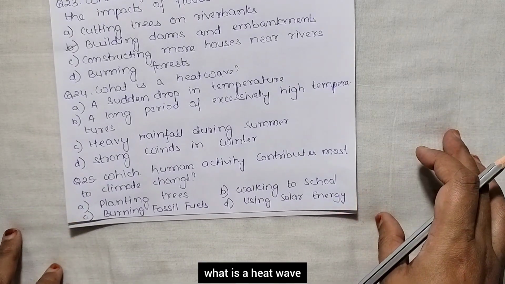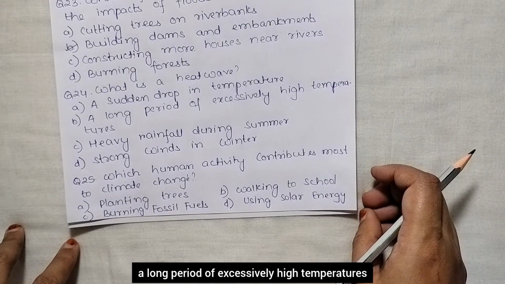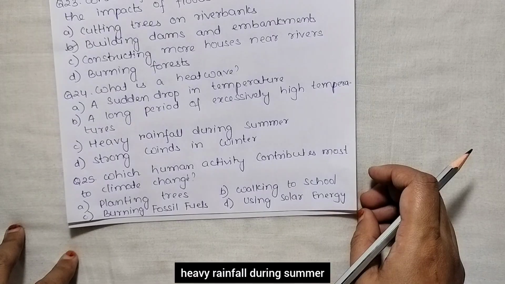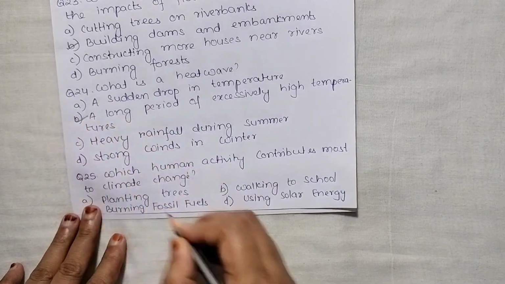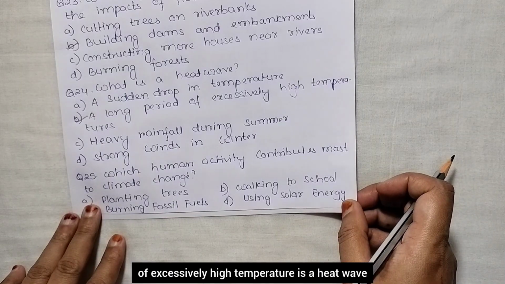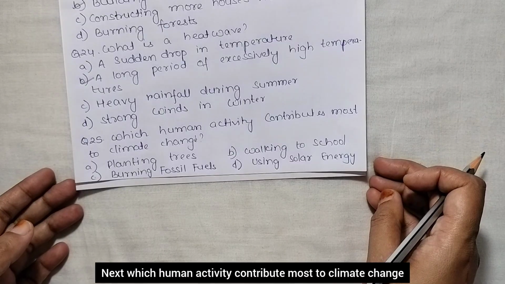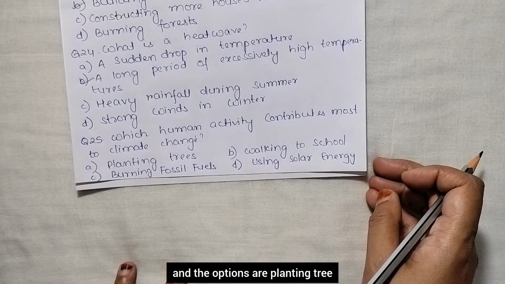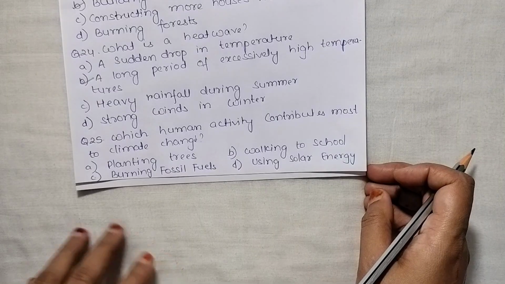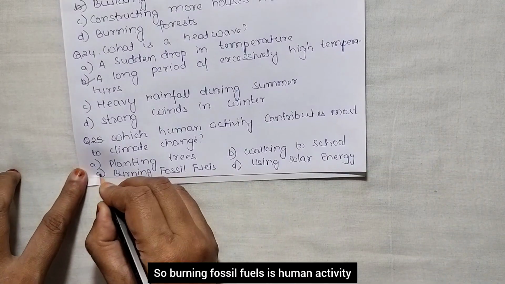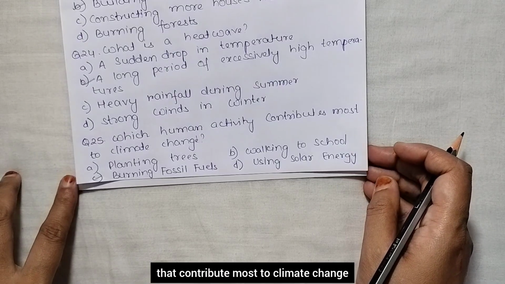Next, what is a heat wave? A sudden drop in temperature, a long period of excessively high temperatures, heavy rainfall during summer, strong winds in winter. So, a long period of excessively high temperature is a heat wave. Next, which human activity contributes most to climate change? And the options are planting trees, walking to school, burning fossil fuels, and using solar energy. So burning fossil fuels is the human activity that contributes most to climate change.